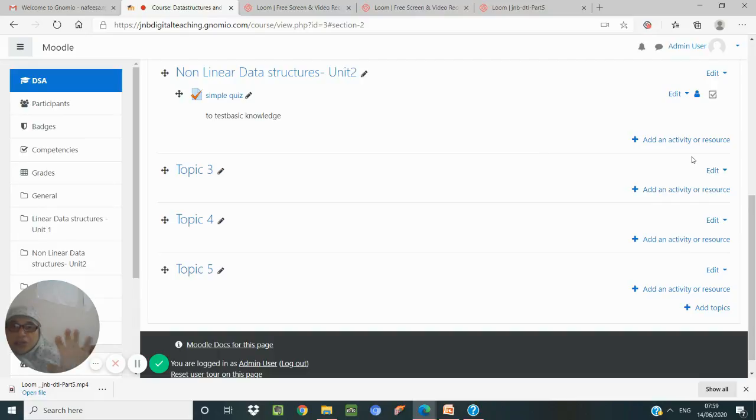Now the quiz structure, what are the things that have been given, and we have also given the questions are available in the text. Now we have to put it into the question bank. So what we do is we go to site administration.